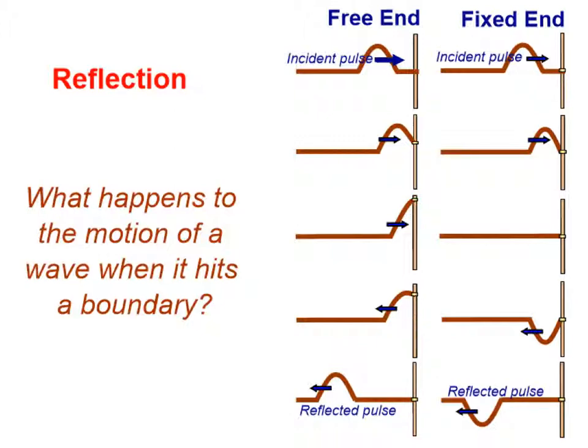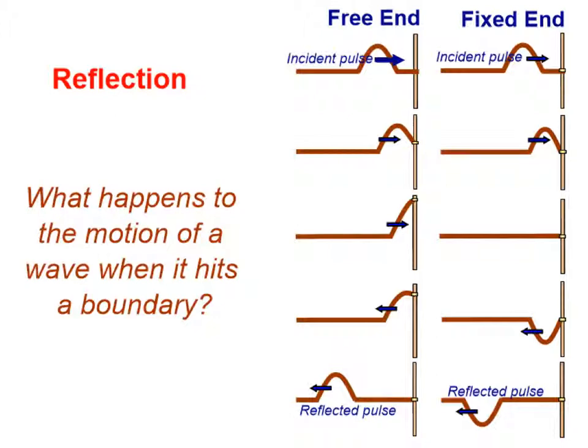And when it does that, it sends a motion similar to a movement that would result if someone were to whip the rope upward to send the pulse initially to the left. And so what we see is that the reflected pulse is traveling back along in the opposite direction, but it is identical to the incident pulse or the original pulse. They are the same. So when the end of the wave is free to move, we have the reflected pulse being identical to the incident pulse.